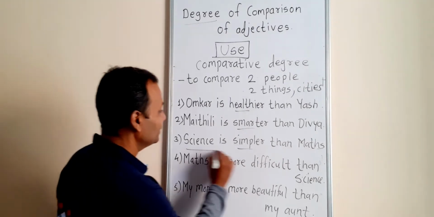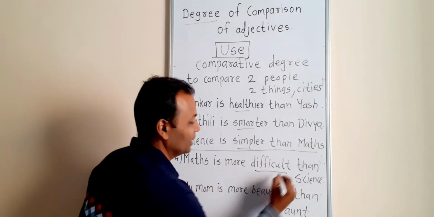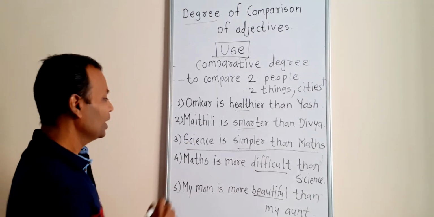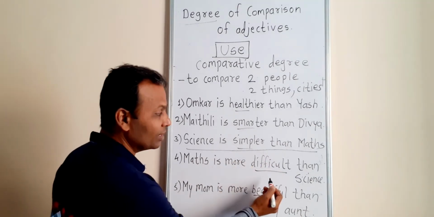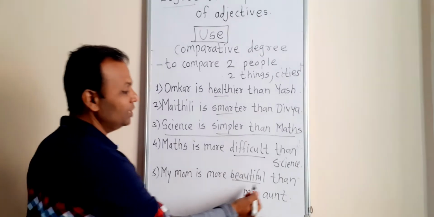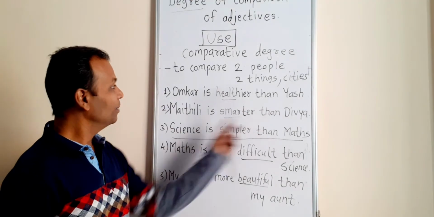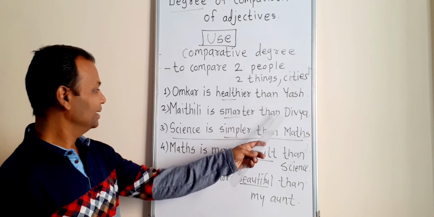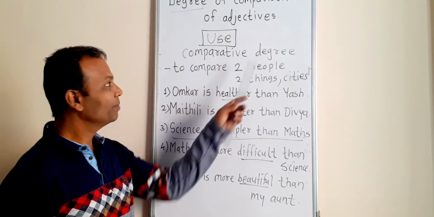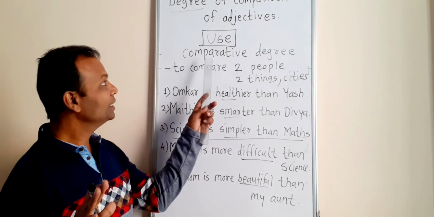Okay, now take some different examples using more, because the word has more than 2 syllables. Okay, maths is more difficult than science. And look at this. My mom is more beautiful than my aunt. Okay, now we have compared two people here, two subjects here, and two people here again, by using this comparative degree. Now you pause the video and write 5 sentences using comparative degree.